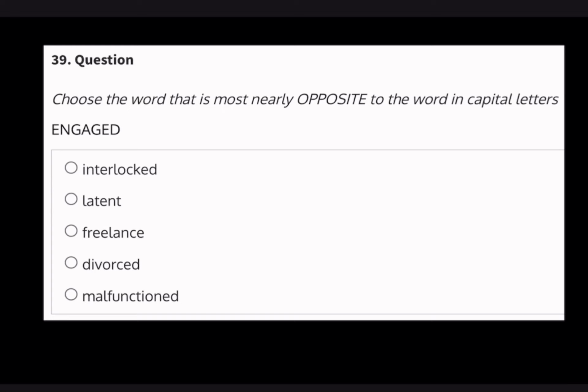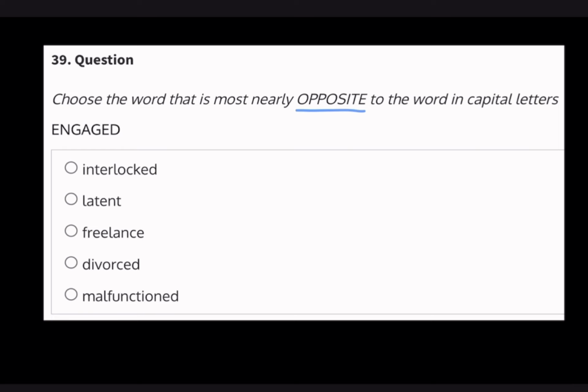Choose the word that is most nearly opposite to the word in capital letters, engaged. Now, this is a common word that has multiple meanings, and when we come across a word like this, it's important for us to stop and think about what these multiple meanings are so we can accurately evaluate our answer choices and find an answer choice that is a true opposite versus being a word that's just related to our word in question.